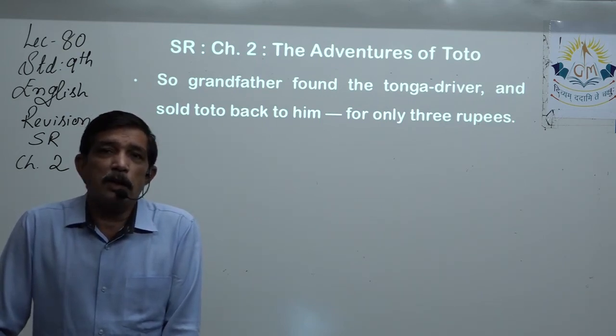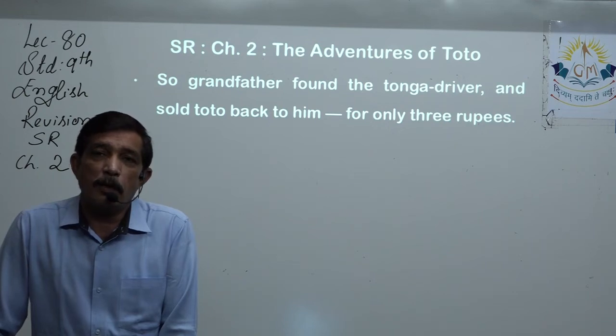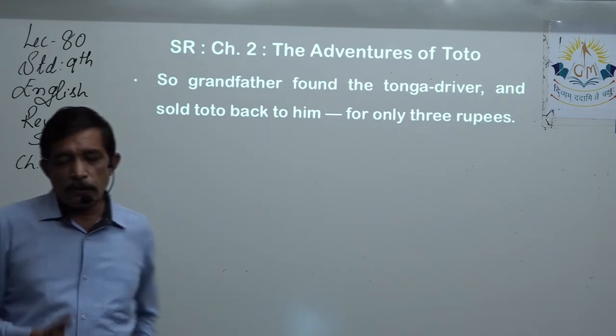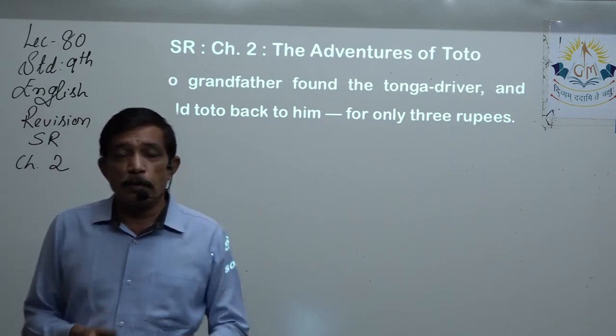So 3 rupees here is not a matter of question, right? The matter of question over here is getting rid of the monkey. So 3 rupees, okay, you just take back the monkey. So grandfather found the Tonga driver and sold Toto back to him just for rupees 3.